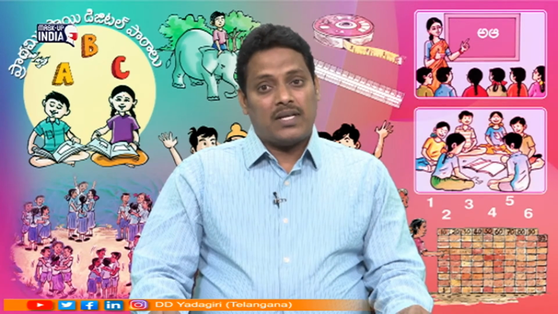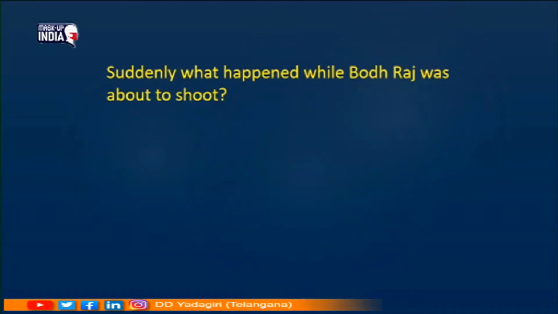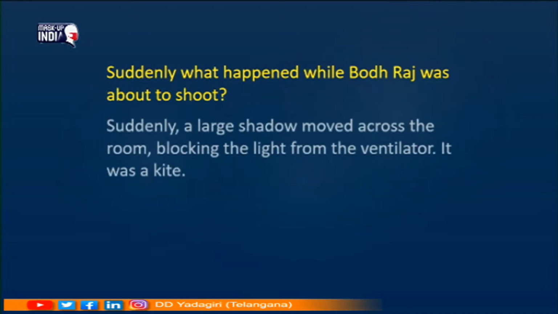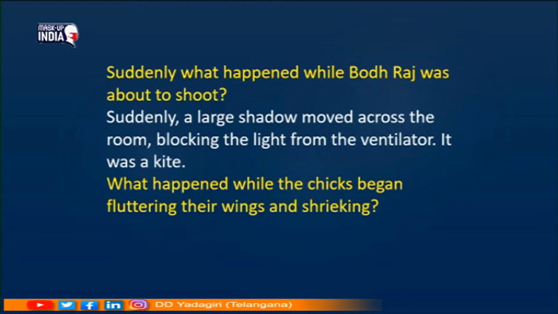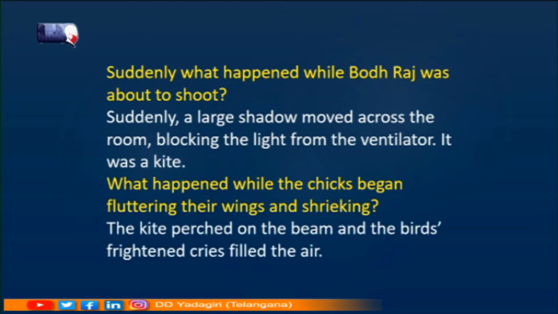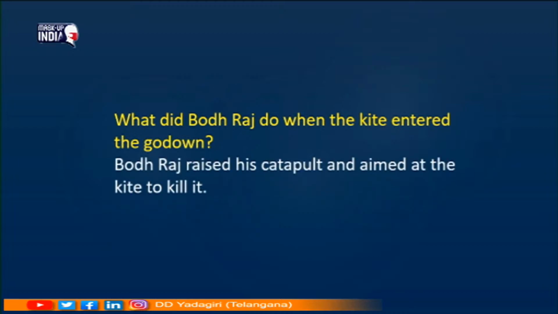Children, can you answer some more questions? Okay, let's look at them. Suddenly, what happened while Bodhraj was about to shoot? Suddenly, a large shadow moved across the room, blocking the light from the ventilator. It was a kite. What happened when the chicks began fluttering their wings and shrieking? The kite perched on the beam and the birds' frightened cries filled the air. What did Bodhraj do when the kite entered the godown? Bodhraj raised his catapult and aimed at the kite to kill it.